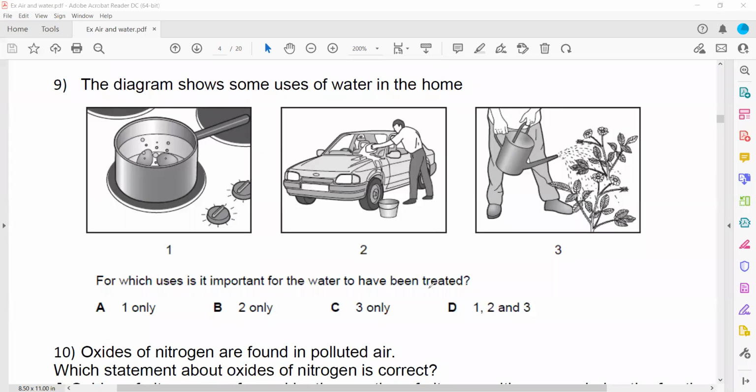So the best answer here: for washing it is not necessary to kill bacteria, but for cooking we need very pure water so that it won't have any bacteria.